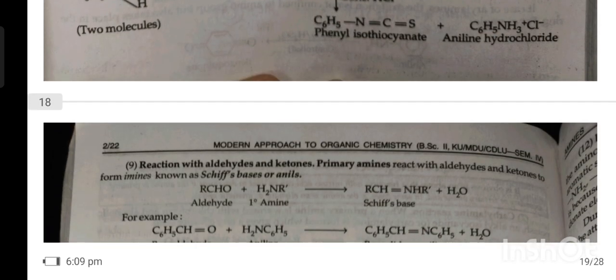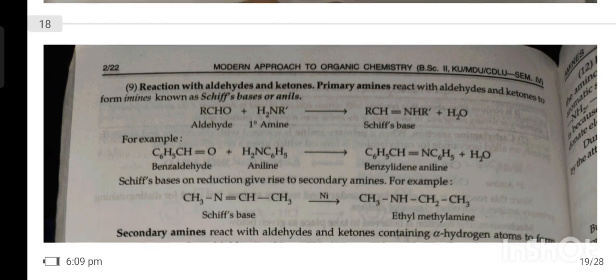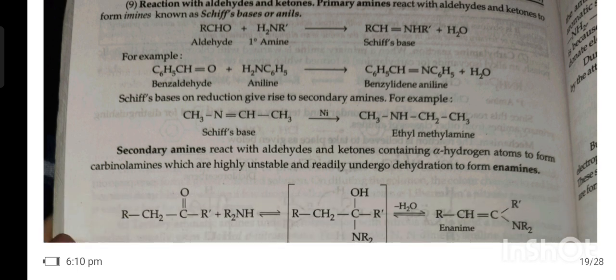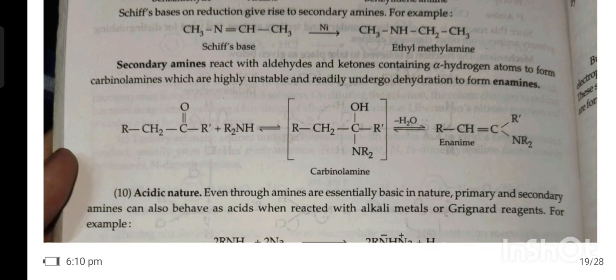9th, reaction with aldehydes and ketones. Primary amines react with aldehydes and ketones to give imines known as Schiff's bases or anils. Schiff's bases on reduction give rise to secondary amines. Secondary amines react with aldehydes and ketones containing alpha hydrogen atoms to form carbinolamines, which are highly unstable and readily undergo dehydration to form enamines.